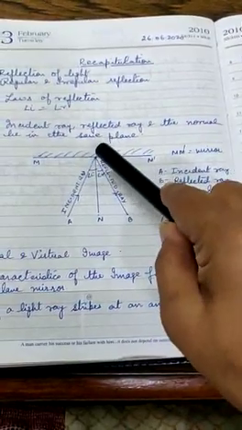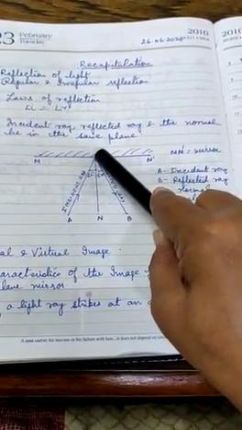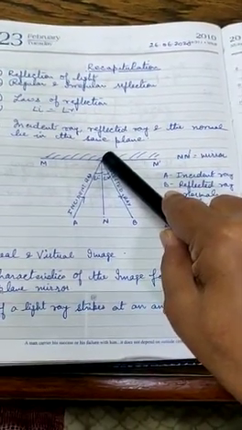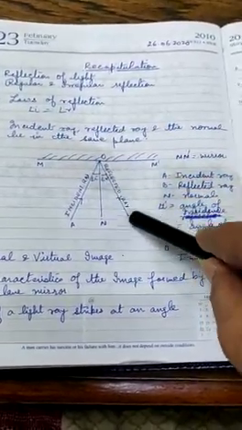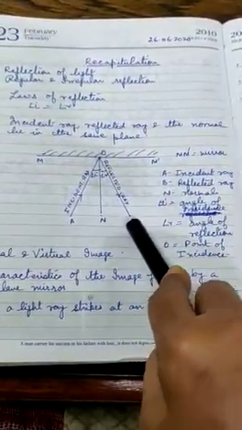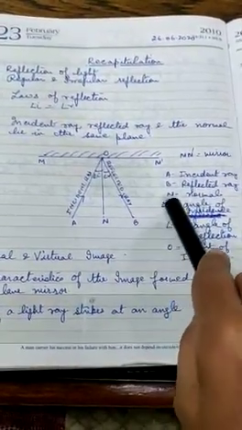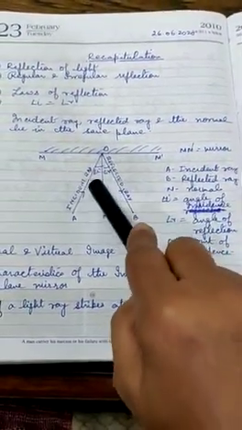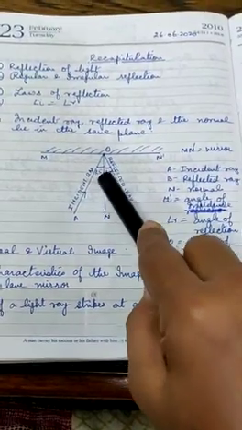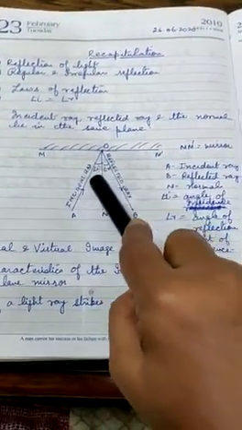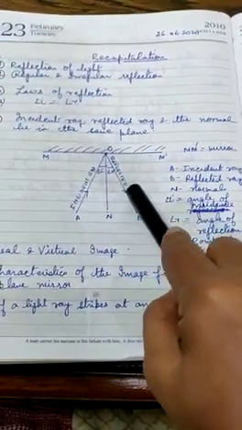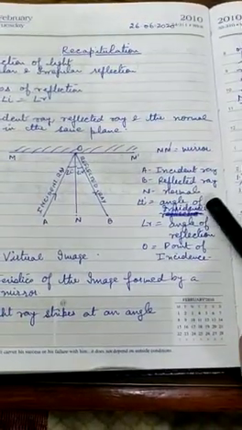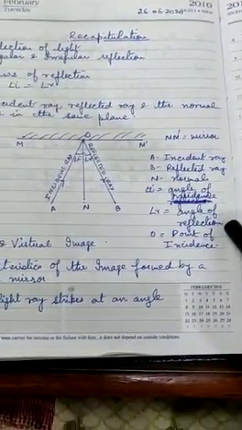Then the light ray is incident on the mirror. What will happen? It will get reflected. The phenomenon of reflection will occur, and this light ray bounces back in the same medium. So this light ray we call the reflected ray. OB I have denoted as the reflected ray. Now two more terms you are seeing here, angle I, angle R. The angle between the incident ray and the normal is the angle of incidence. The angle between the reflected ray and the normal is the angle of reflection. They are denoted by angle I, angle of incidence, and angle R, angle of reflection.